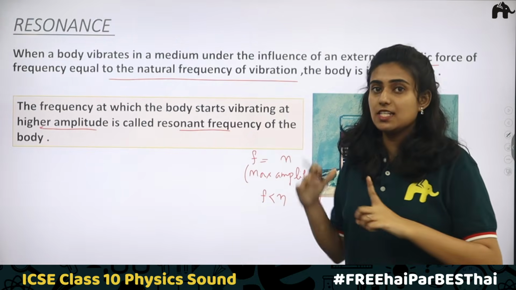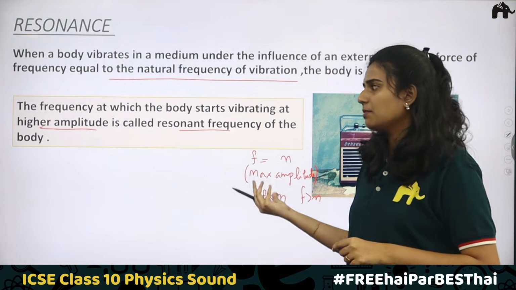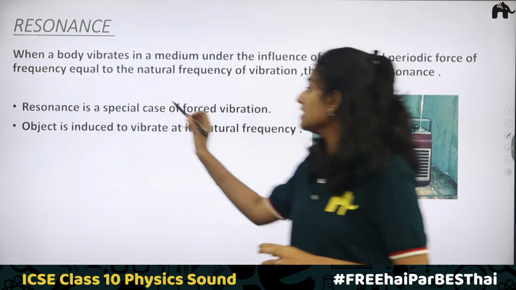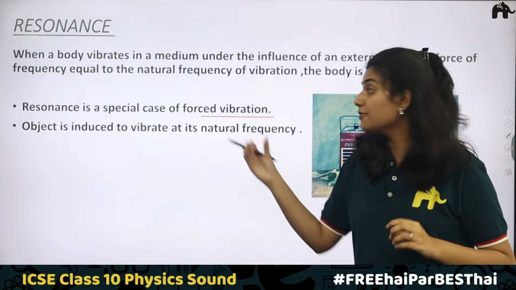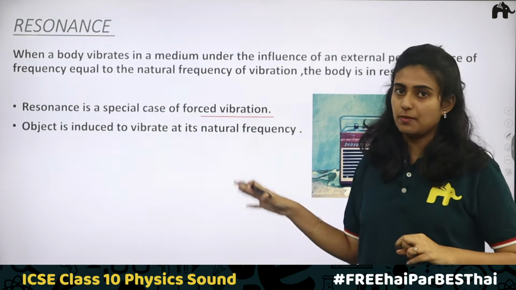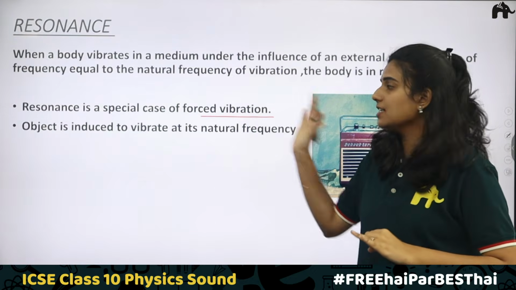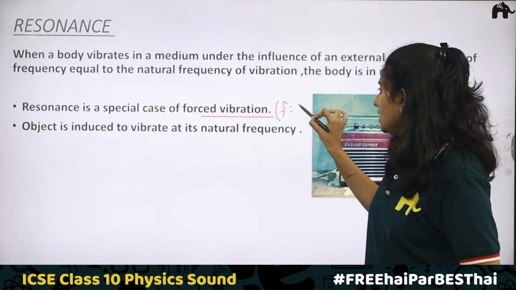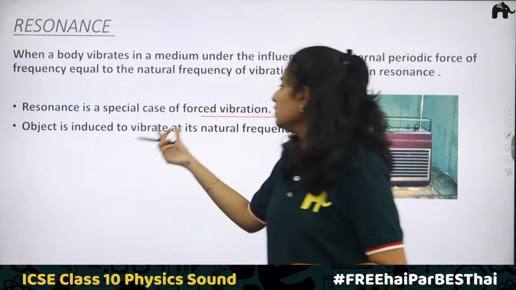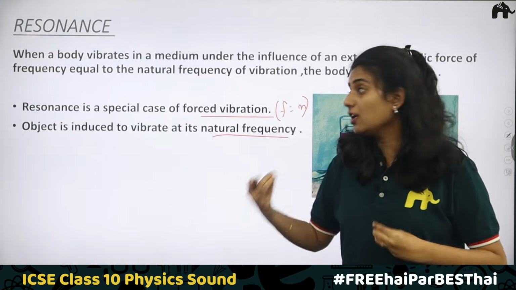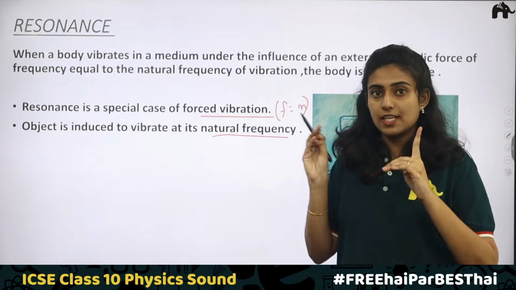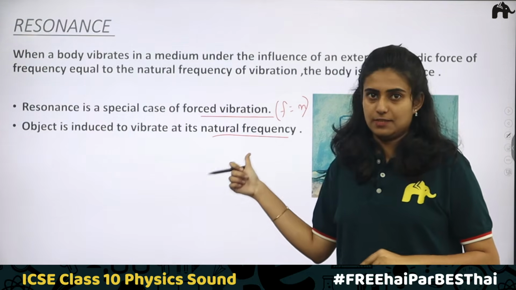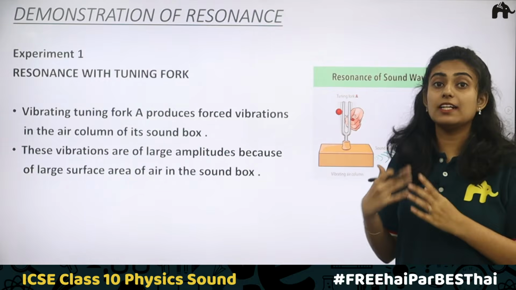If it is not matching, there is only forced vibration, and after some time the voice won't be heard; there will be only a minimum amplitude. So we can say that resonance is a special case of forced vibration. It comes under forced vibration, not natural vibrations or damped vibration. Resonance is a type of forced vibration where the frequency of the forced vibration is equal to the natural frequency. Second, an object is induced to vibrate at its natural frequency, that is, we provide an external force such that the body is made to vibrate at a frequency equal to its natural frequency. Let us understand an experiment to get a demonstration of resonance.